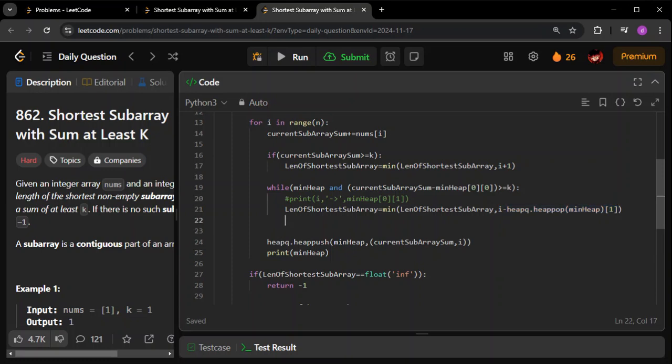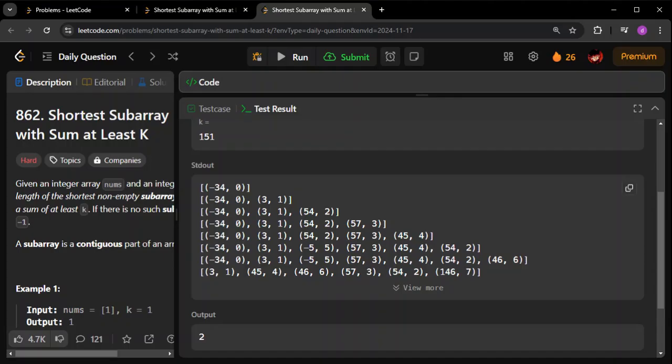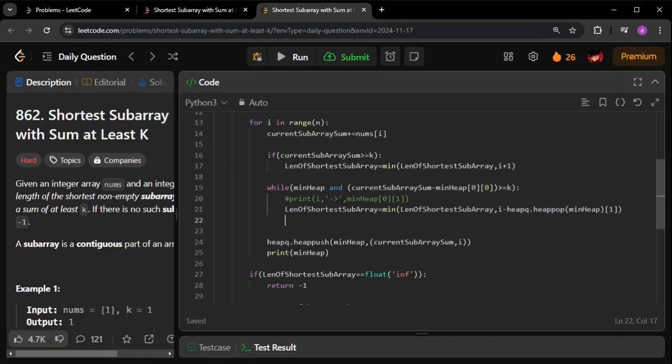Now you will ask me why I am doing a pop. If I do a pop, that element will be lost. As I mentioned in the previous one also, if you have to keep getting the lowest element, you have to pop it out first. Only after popping the first element will you get the next smallest element. Otherwise you cannot go, see, this is the zeroth element. If you go for the first element, this will not be the second smallest element, remember that, in a heap. So you will have to pop it first.